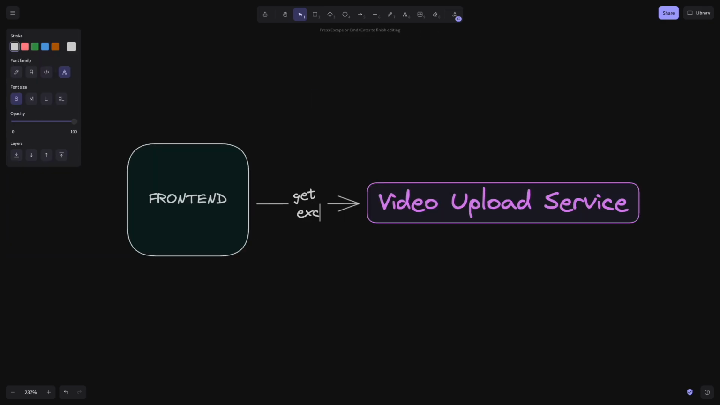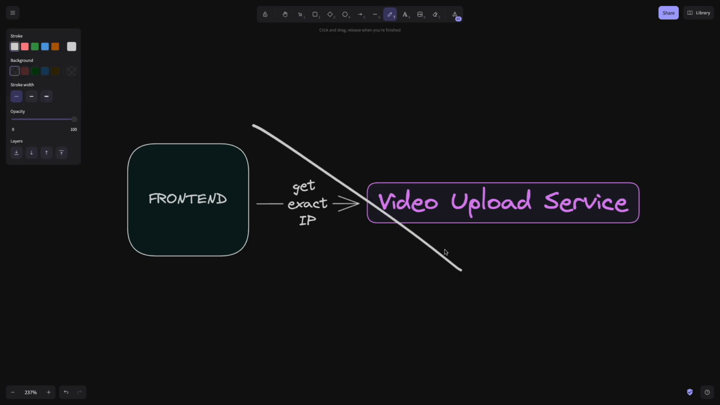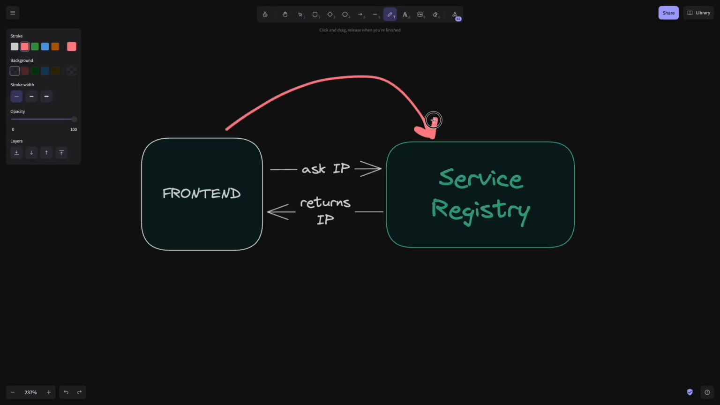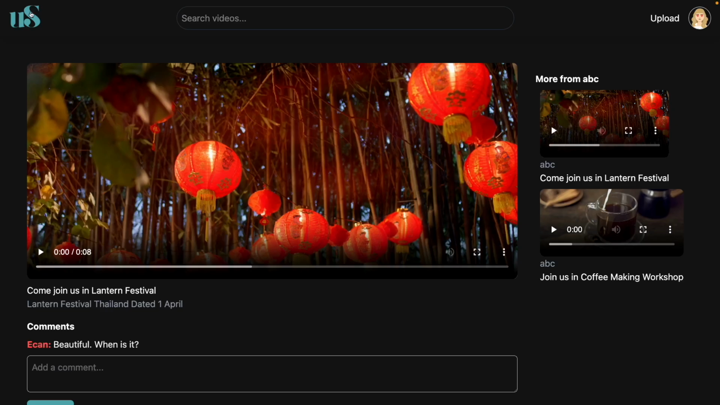So let's take an example. When the front end calls the video upload service, it doesn't need to know the exact IP of that service. It just asks the service registry. So think of it like this. Instead of memorizing your friend's address, you just check Google Maps. That's exactly what the service registry does. And this makes the system flexible.